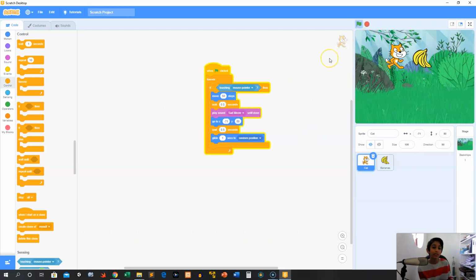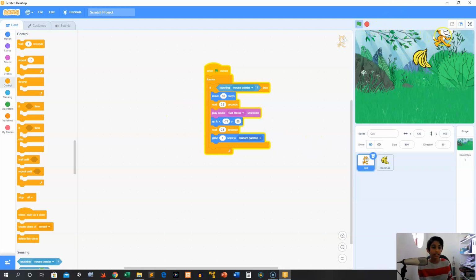So it won't do anything right now because I'm not touching it. But if I touch it, you notice it goes. Now it won't do anything, but if I touch it, then the cat will go. See, I touch it and now it moves. Otherwise, it will not ever do anything. See, it's not moving at all. But the moment that I satisfy this if then and I touch it, it will say, hey, it is touching the mouse pointer. So it will do what I ask it to do.